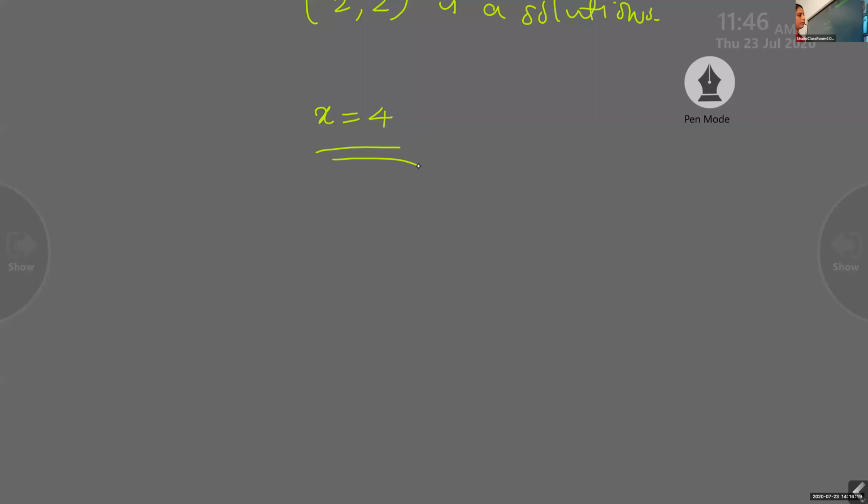What is the value? Hari, you are making mistakes. So it is 4 plus 2y equal to 6. Srihari, rectify your mistake. 2y equal to 6 minus 4 equal to 2.